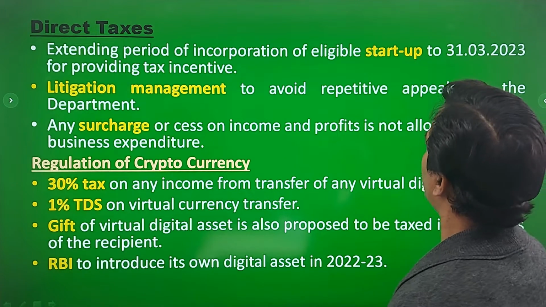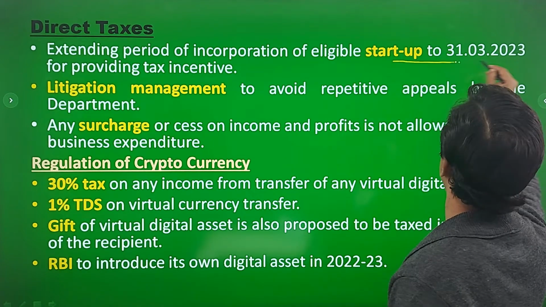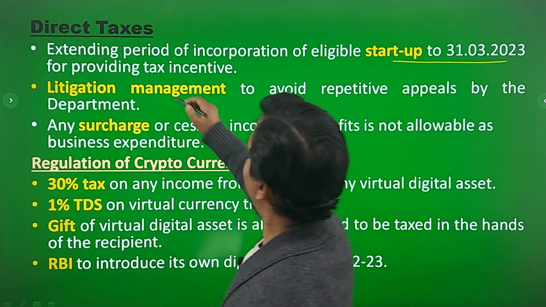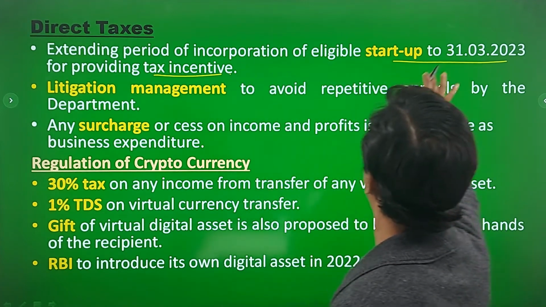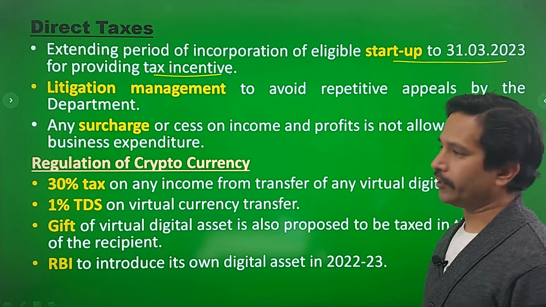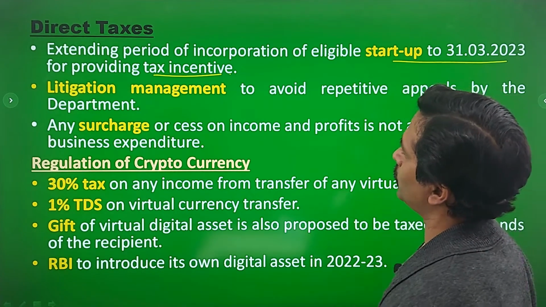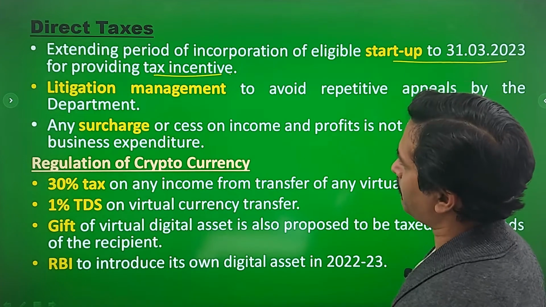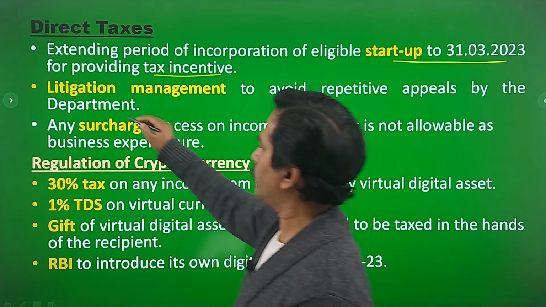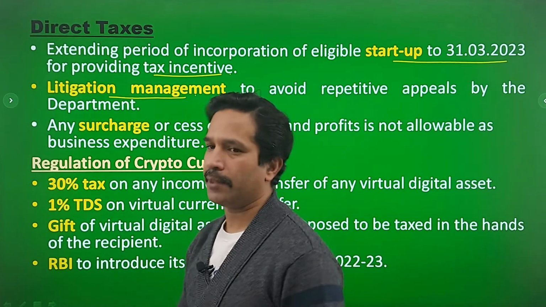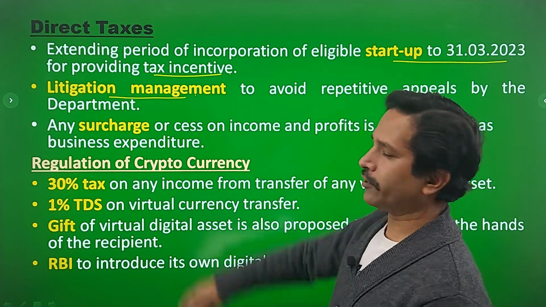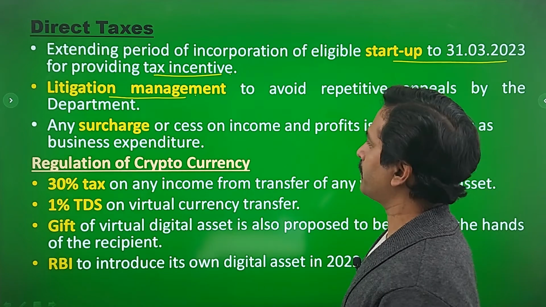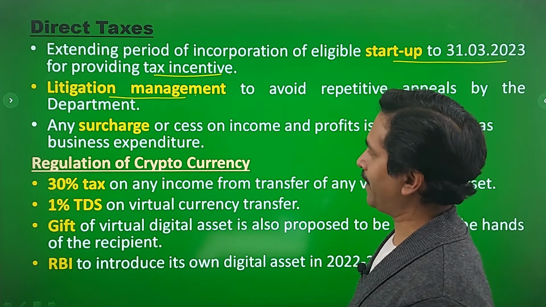Direct taxes, few more points. Extending period of incorporation of eligible startups to 31st March 2023 for providing tax incentives. So earlier the deadline was 2022, it has increased to 2023. Litigation management to avoid repetitive appeals by the department. So a lot of time and resources are consumed by the income tax department with regard to litigation management. So the budget is also taking steps to resolve this.